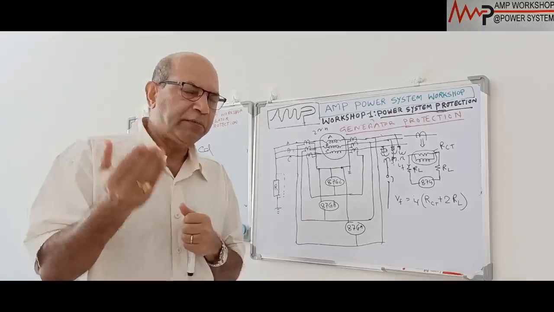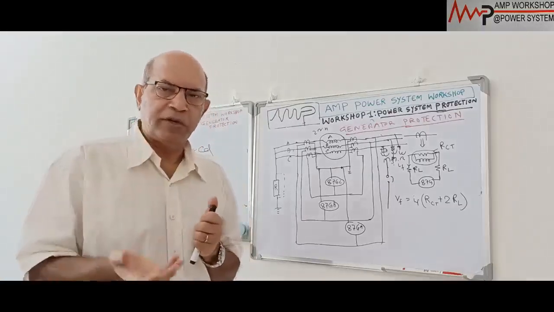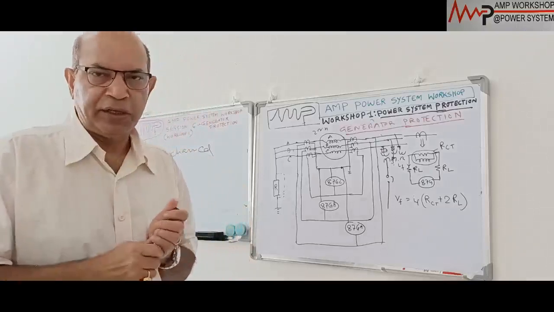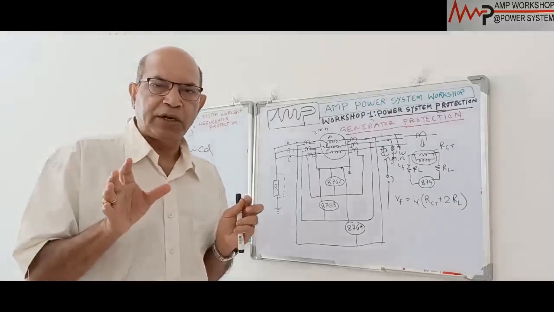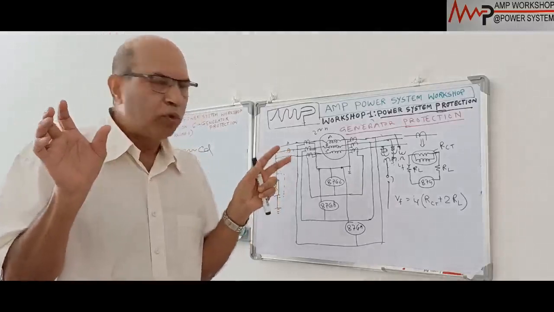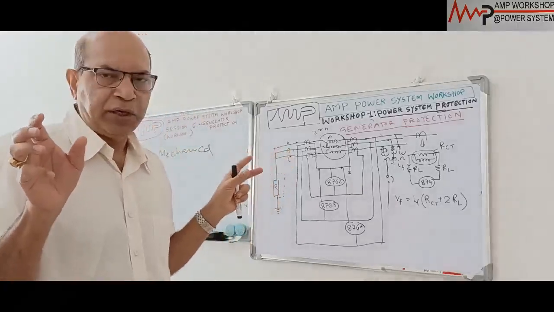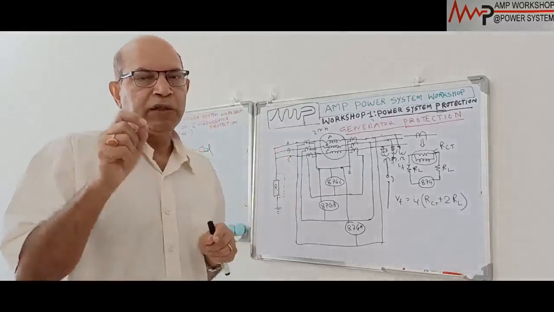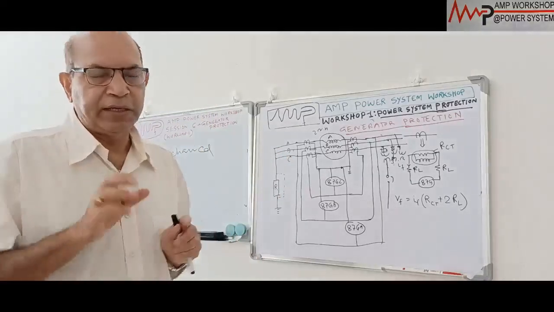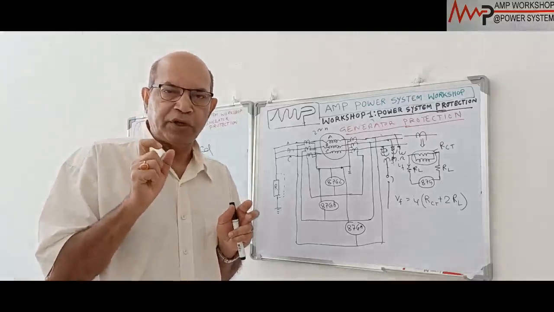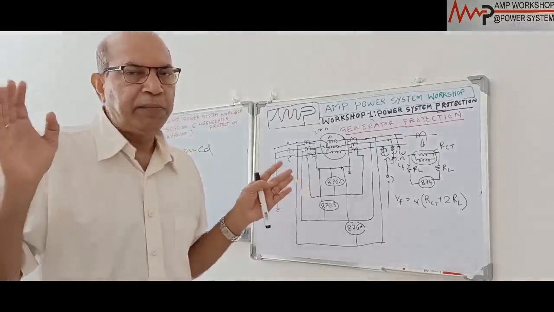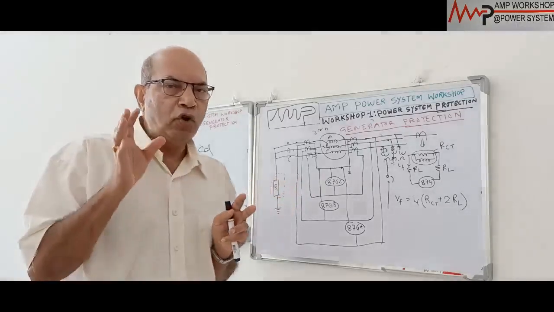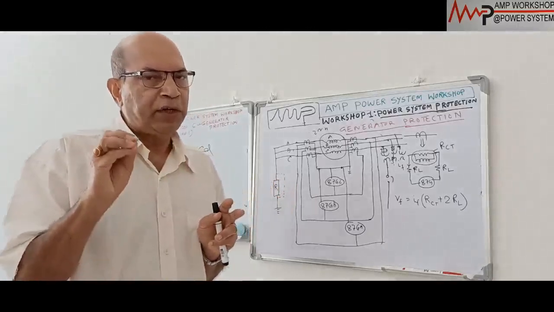Now the basic principle of generator differential protection we have already discussed in the previous session. In differential protection, we put two CTs on the two ends of the machine, and if there is any fault within the CTs, the fault will immediately be sensed by the differential relay. That is the basic principle. It is a unit type of protection, so outside the CT, if there is any fault, that fault will not be monitored by the differential protection.